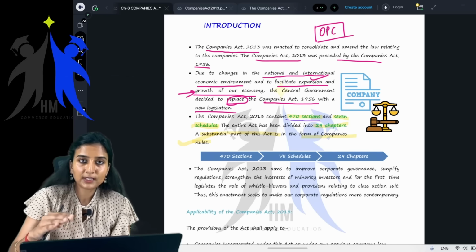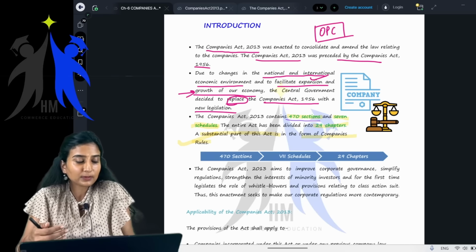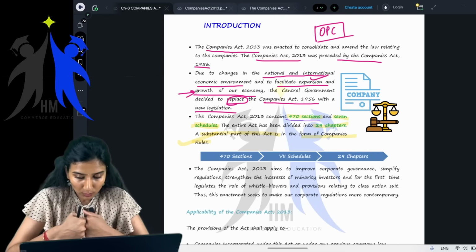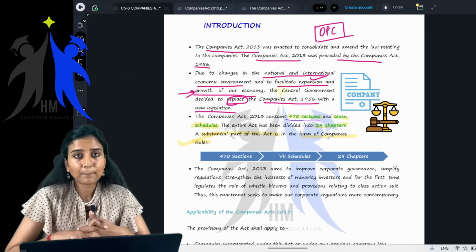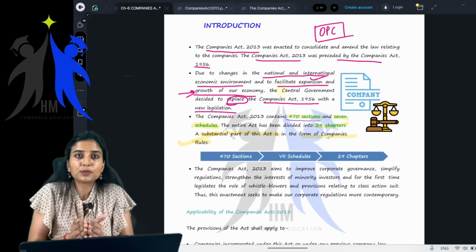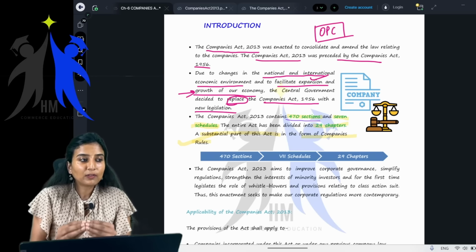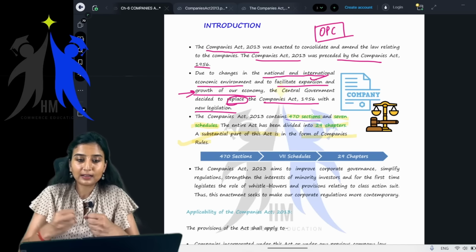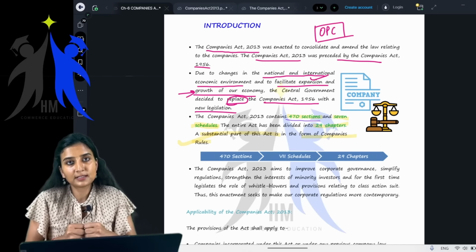Why? Obviously, due to the changing environment, they felt that this was necessary. Also, children, if you know, the LLP Act, Limited Liability Partnership Act, this was a new act which was passed recently. Why? Because they felt a combination of partnership and the company form of organization was necessary.